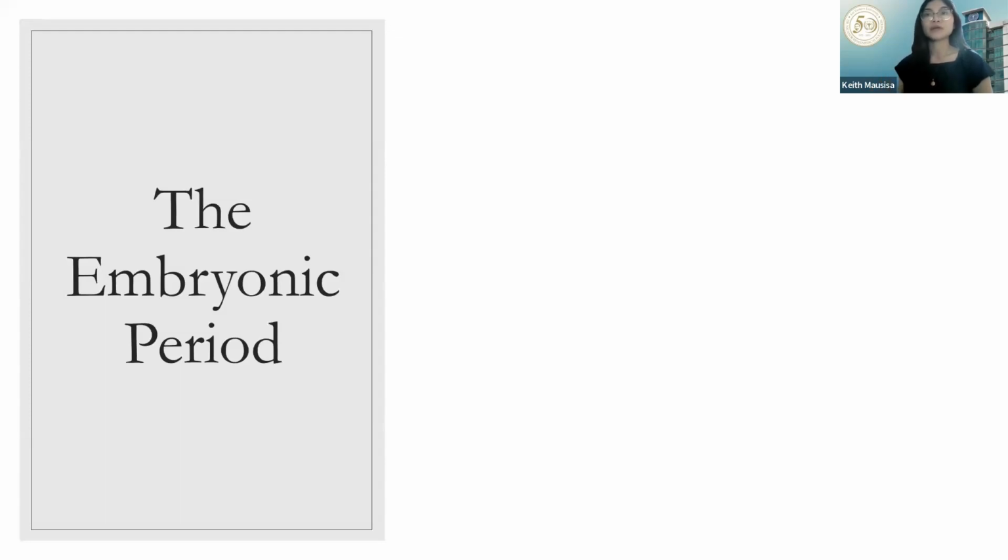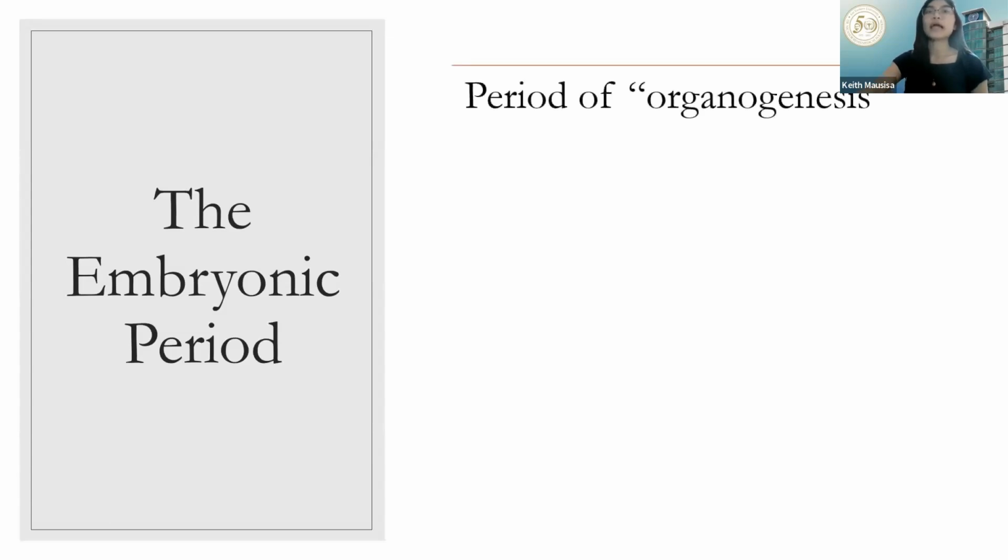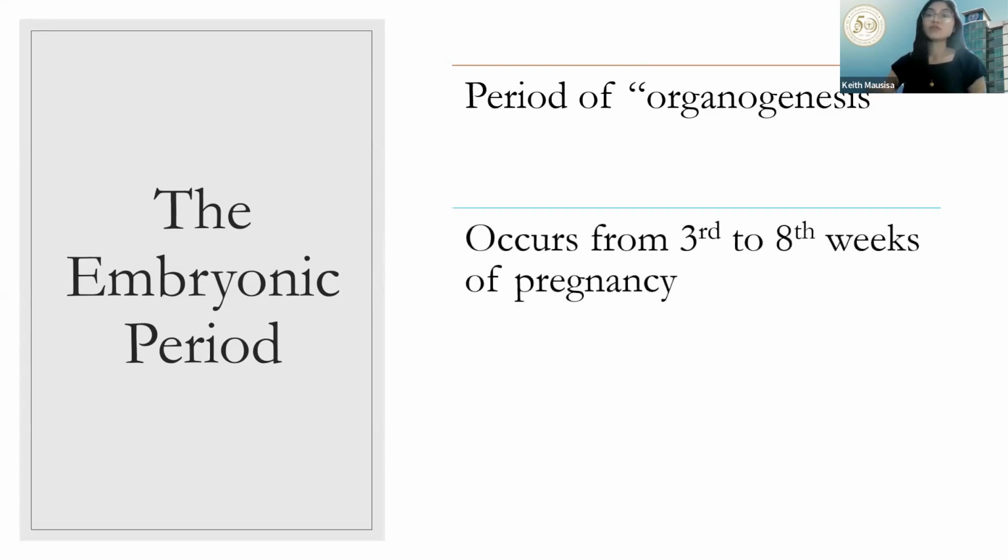So, the embryonic period. This is what we call the period of organogenesis. When we say genesis, it means creation. So, your embryonic period is called organogenesis because this is the period where your organs are developed. So, that is the important part of our 3rd to 8th week. As mentioned in our previous lectures, the first trimester is very critical, because here, there can be more birth defects when abnormalities happen. So again, it is the 3rd to 8th week.